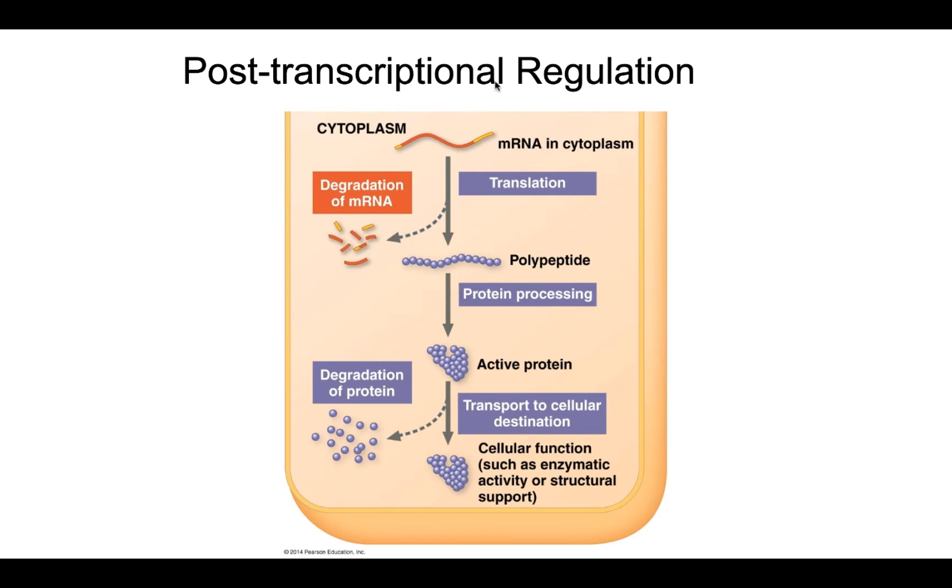We've got our messenger RNA here that has been processed and is now within the cytoplasm, and you can see that we've got translation that can be regulated, we've got the degradation of messenger RNA that is regulated, the processing of the polypeptide can be regulated, and even the degradation of the protein can be regulated. So all of these represent different ways in which gene expression can be regulated that is different than the regulation of transcription.